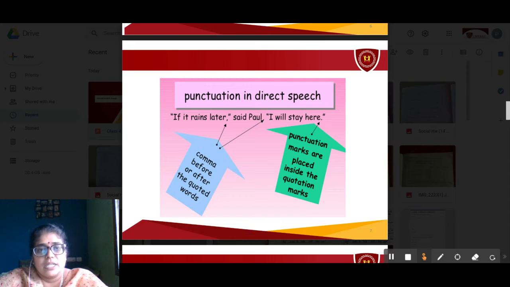Punctuation in direct speech. "If it rains later," said Paul, "I will stay here." These are words said by Paul. There is a comma before or after the quoted words. Punctuation marks are placed inside the quotation marks. Punctuation marks, whether it is an exclamation mark, question mark, or the full stop, all these are placed inside the quotation marks or the speech marks.